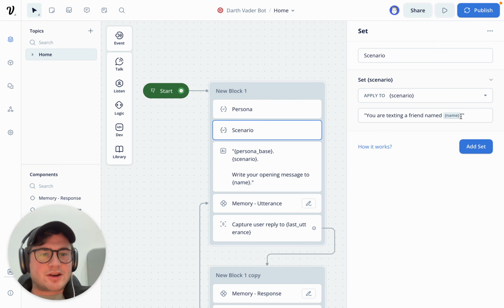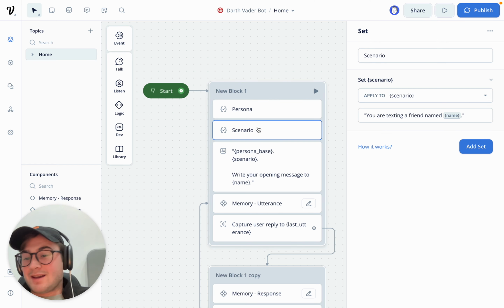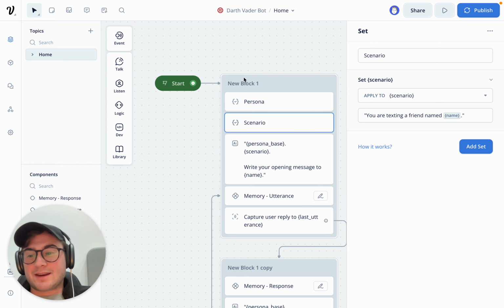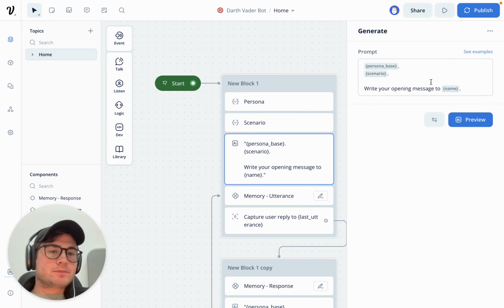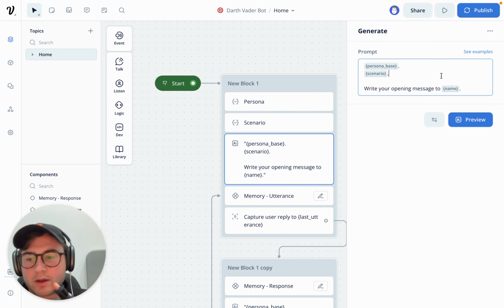I'm then giving it a scenario. You're texting a friend named Name. I totally messed up, and I did not end up building the collect name function, so it's going to call people just generic name. That's fine. But then I'm going into our prompt and saying, hey, here's the persona, here's the scenario. I'm injecting those, and then write your opening message to name.